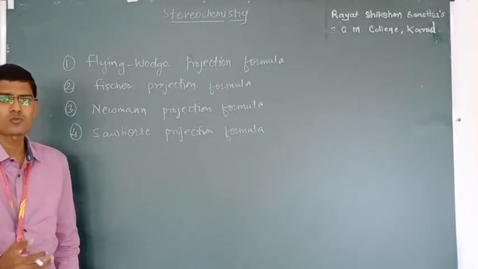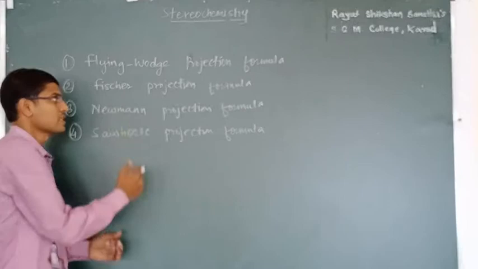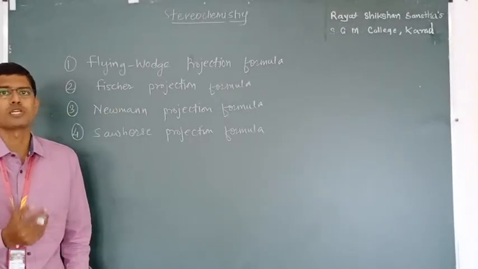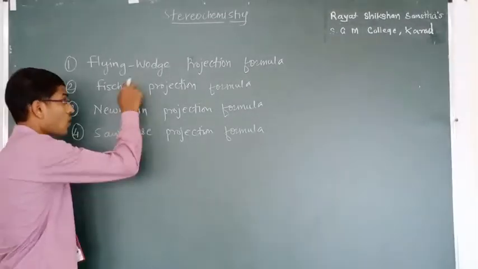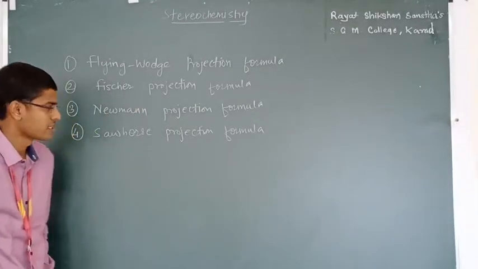Now the next task in our warm up is how to convert these projection formulas into each other. We should know how to convert all these projection formulas into each other. Let's see how.